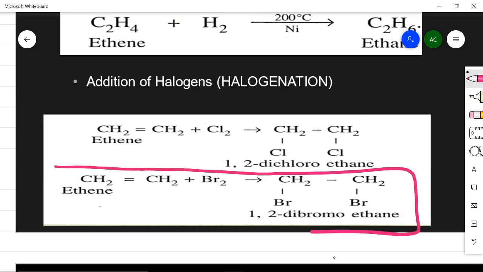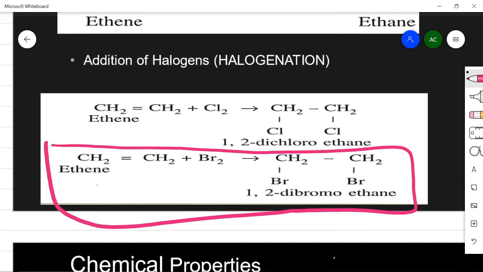Now one thing which is very important here for you to understand is that bromine solution is made in carbon tetrachloride, that is CCl4, because bromine is sparingly soluble in water, but it is readily soluble in organic solvents like ether, alcohol or carbon tetrachloride. But why is carbon tetrachloride preferred?